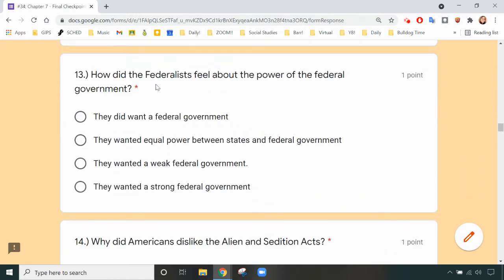Number 13. How did the Federalists feel about the power of the federal government? They did not want a federal government. They wanted equal power between states and federal government. They wanted a weak federal government. They wanted a strong federal government.